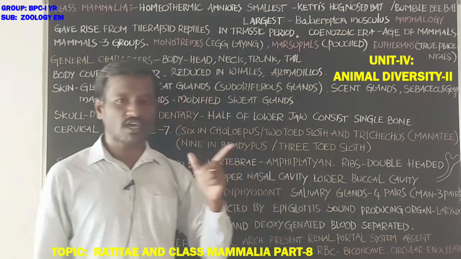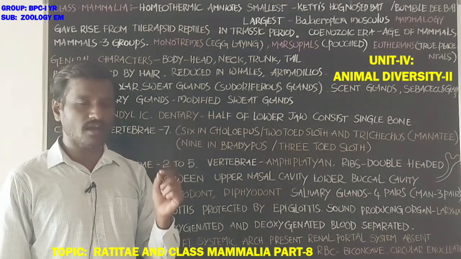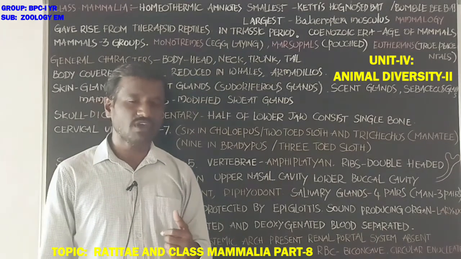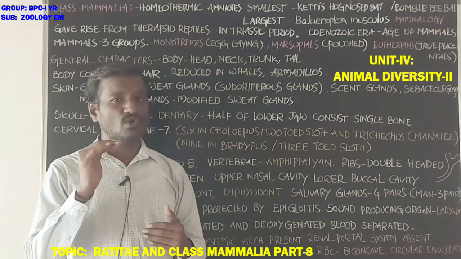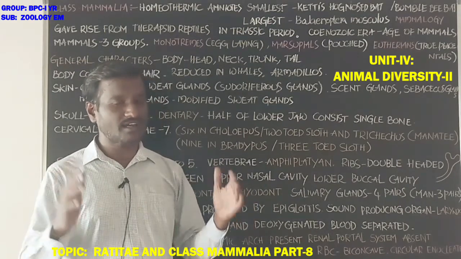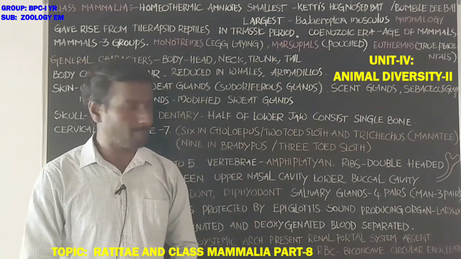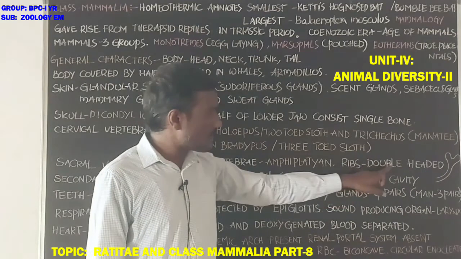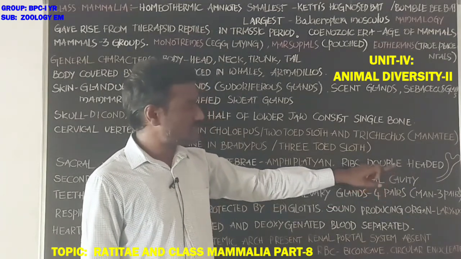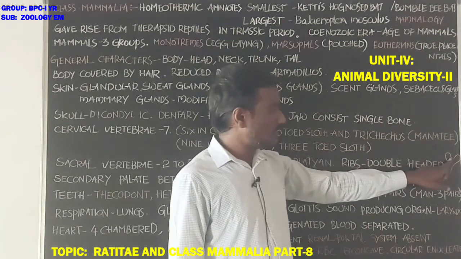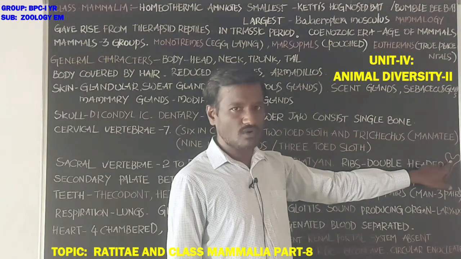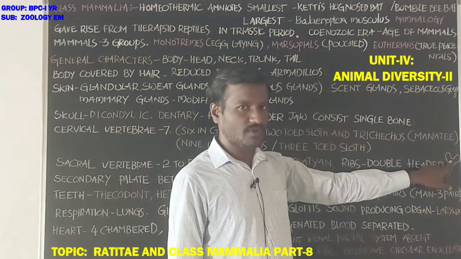Ribs are double-headed, student. Already you know about the ribs. Ribs are elongated, flattened bones present at the thoracic region. These are dorsally connected to the backbone and ventrally connected to the breastbone or sternum. Ribs are double-headed. That means ribs are dorsally attached to the backbone or vertebral column.